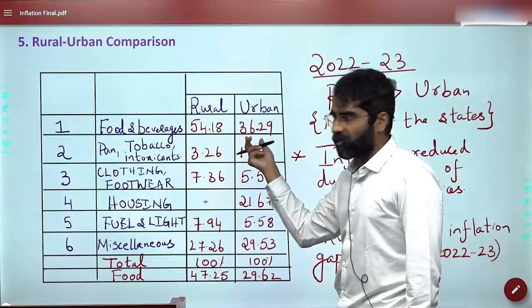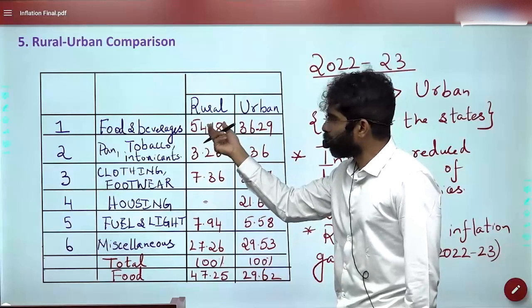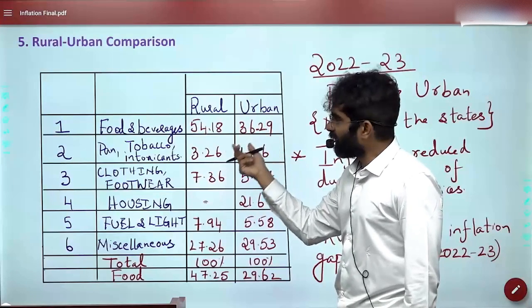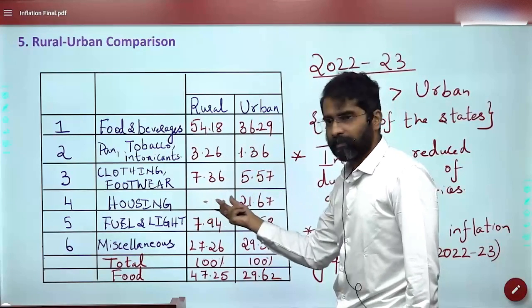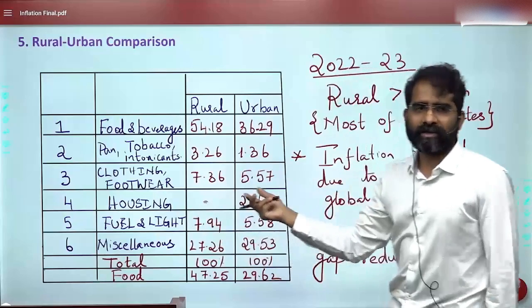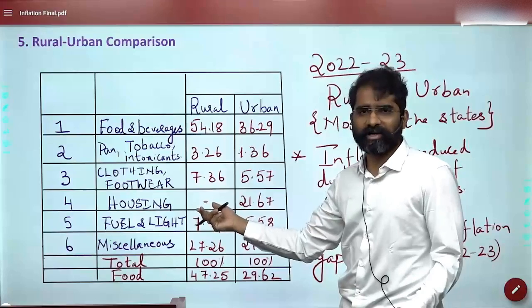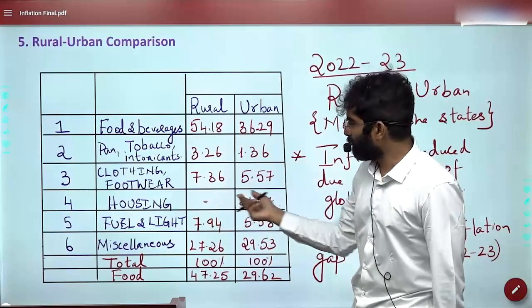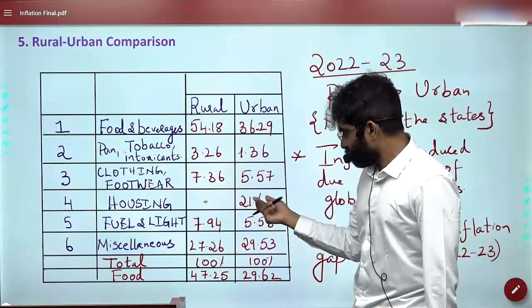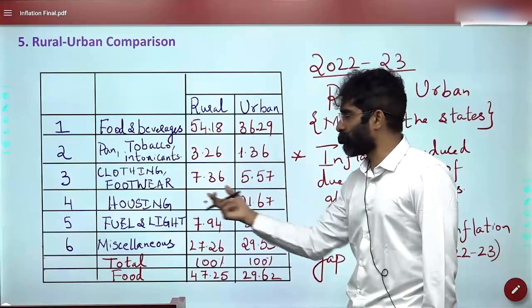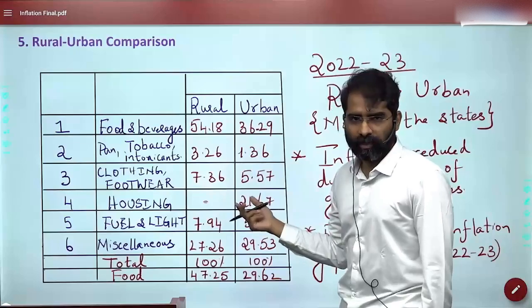So the weightage of food is higher in rural areas in comparison to urban areas. Similarly, housing in rural areas, rent and all, is not that high. In fact, it is not required much. But when it comes to urban areas, think of Delhi, 21.67. That means housing has to play an important role in urban areas. Are you able to get this?